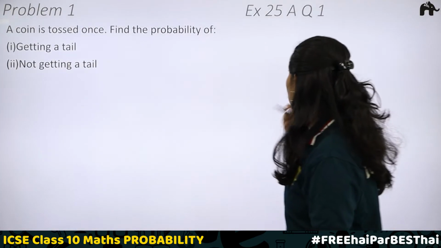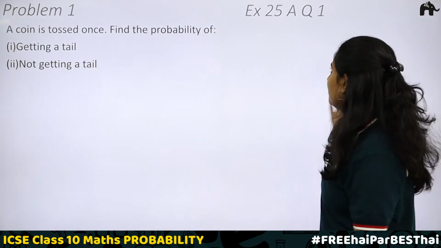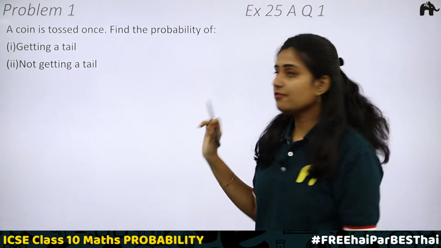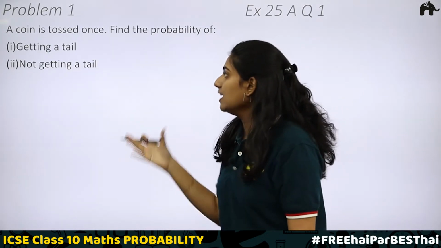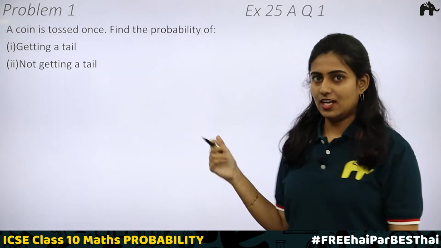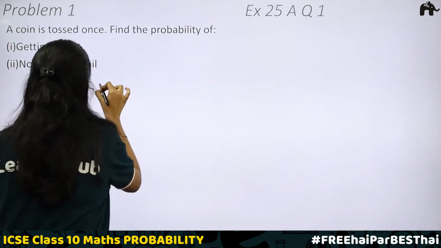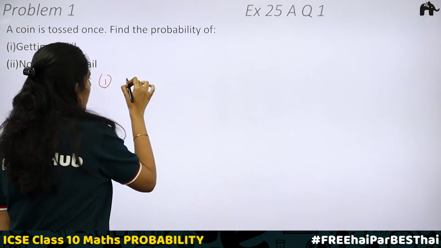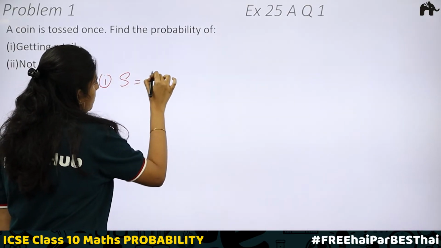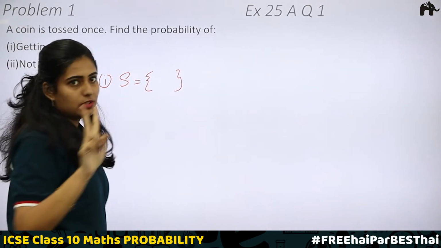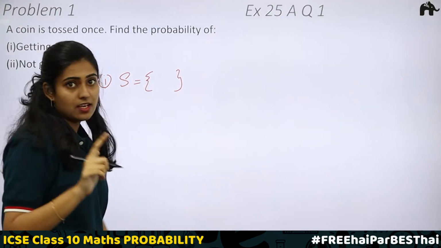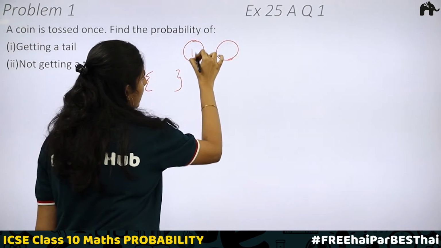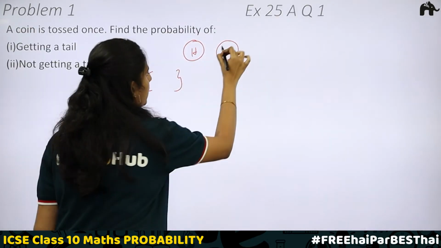Now let us solve problems from exercise 25A. Here we have the first problem, question 1 of exercise 25A. A coin is tossed once. Find the probability of first, getting a tail, second, not getting a tail. So let's do the first one. When you toss a coin, what are the outcomes? That is, first we have to write the sample space. S will be equal to. We have 2 outcomes. Either it should be a head or it should be a tail.